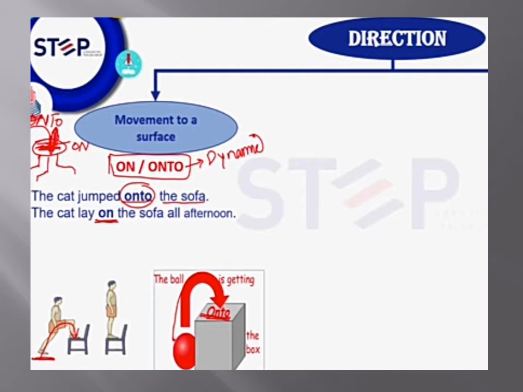Same, I have given another example of a ball. Here the ball is going to be thrown from one place to another. We will use the preposition onto. When the ball is just on the box, we will say the ball is on the box.